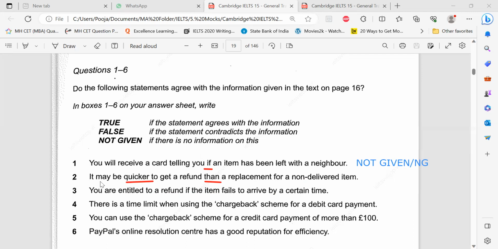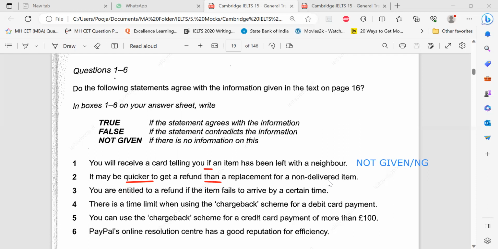Is that so? So listen, it may be quicker to get a refund than a replacement. That means paisa wapas. Don't go for replacement for a non-delivered item. Exactly the same thing happened. In our case, we had ordered an item on Amazon, and due to the heavy rains in the last 1 week, the item was not delivered. They told us that if you don't get it by 1st of July, you can claim for a refund. We haven't done it yet. I don't know what's the status, but these are the things that we can relate to.